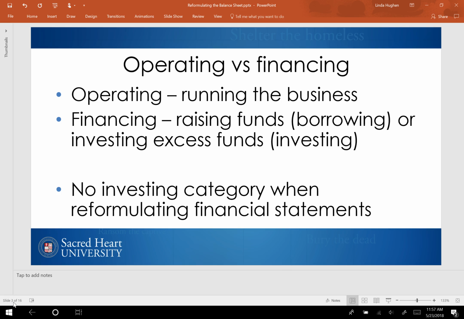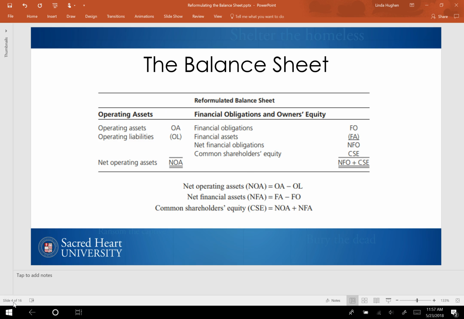Therefore, we reclassify investing activities as to whether they more closely relate to operations or financing. The balance sheet will be reformulated to report net operating assets, net financial obligations, and then stockholders' equity.